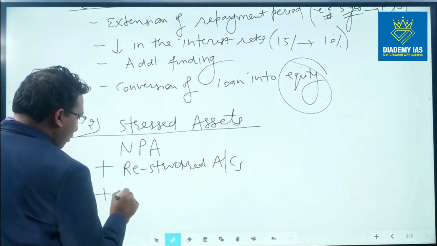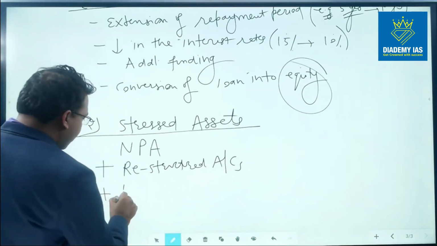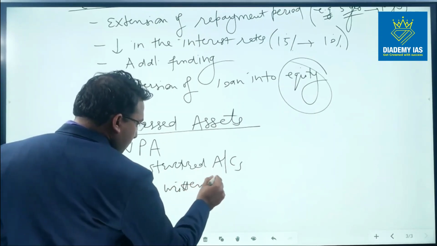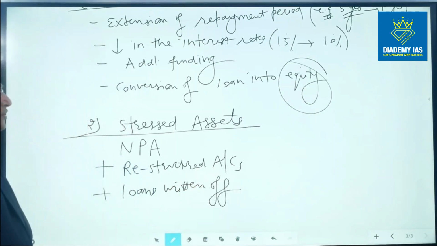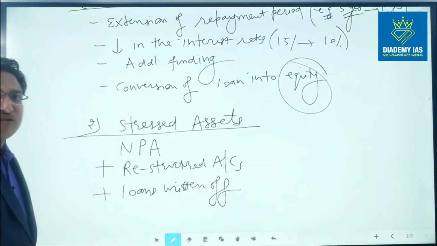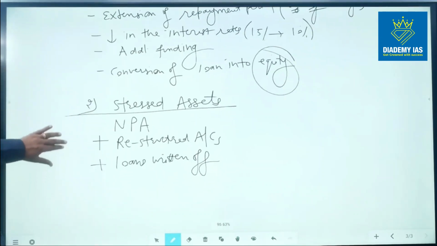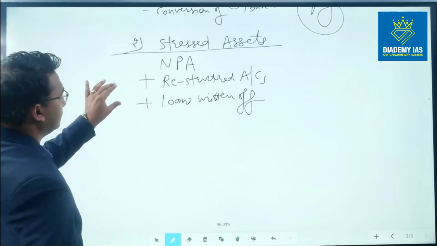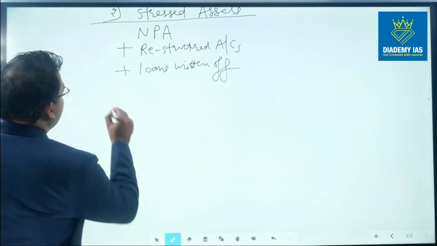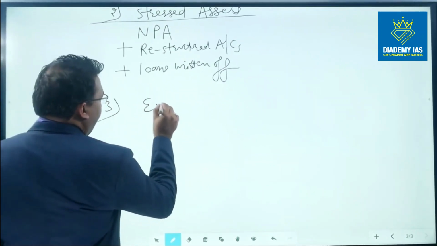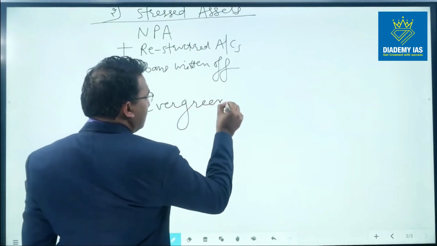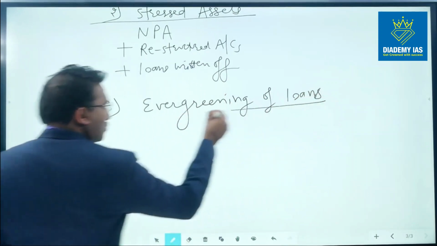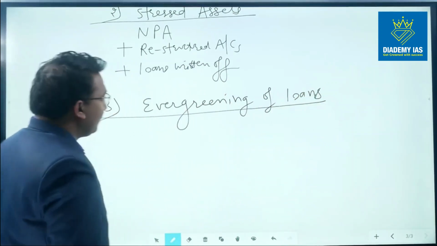And third is all the loans which are written off. All the loans which are written off, right? So these three combinedly are called stressed assets. The next term is evergreening of loans. So what is the meaning of evergreening of loans?